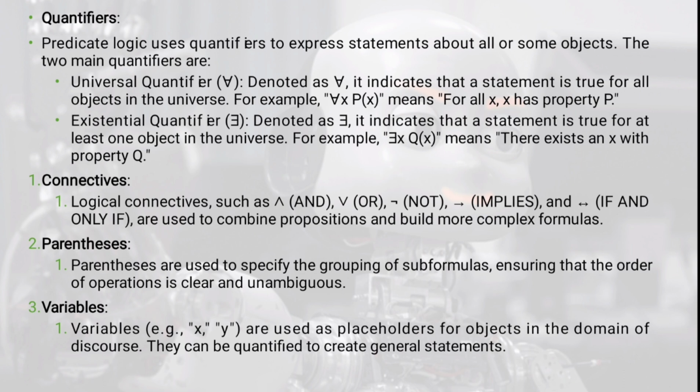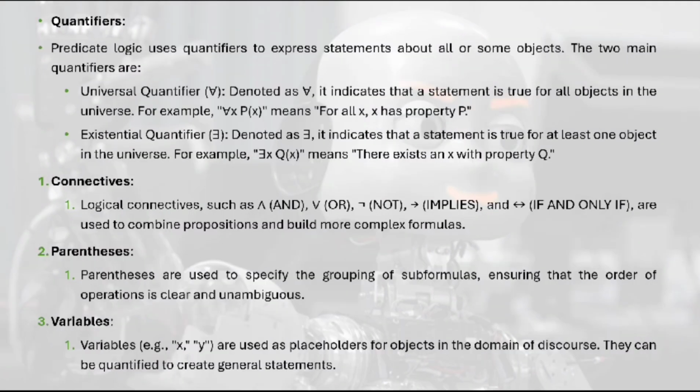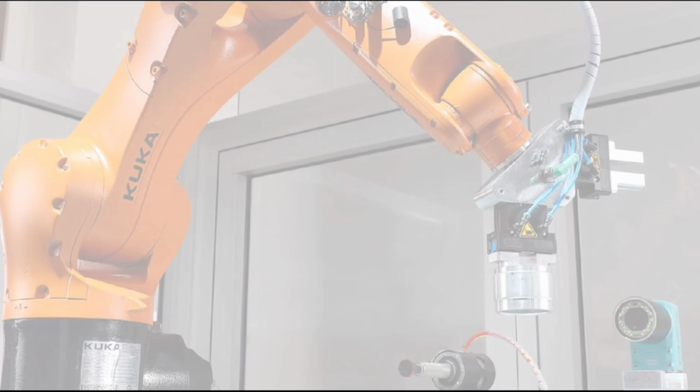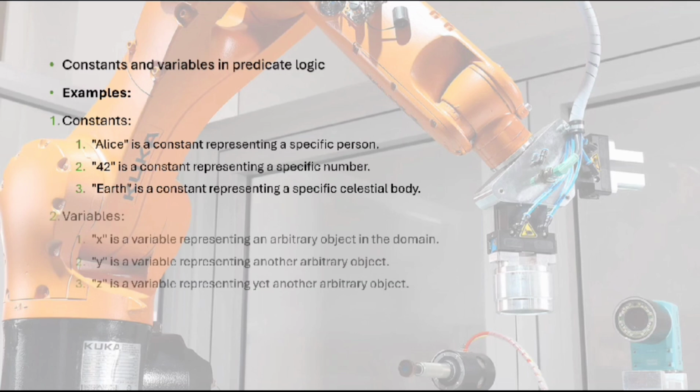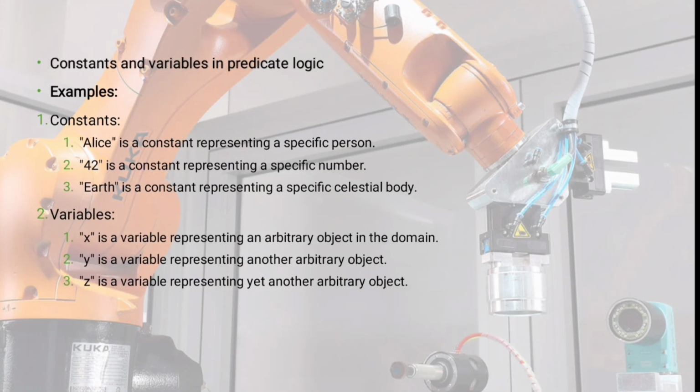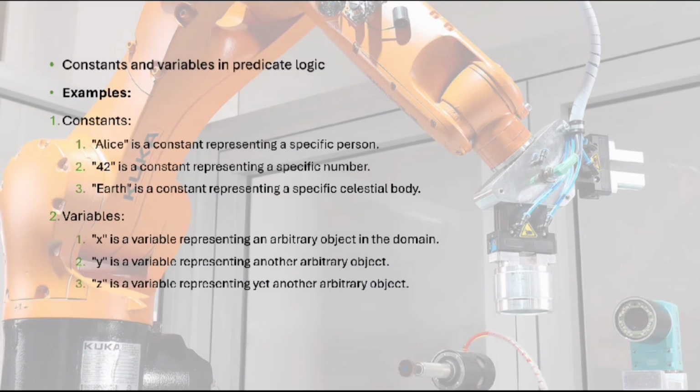So we consider the names, numbers, and objects that are involved in the predicates as constants. For example, Elisa is a name which is considered a constant in predicate logic, and the number 42 is also considered a constant. Variables are arbitrary objects which store some value in them. For example, x, y, z are considered variables in predicate logic.